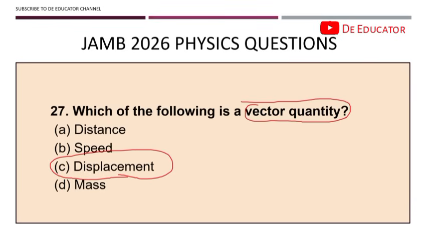But in displacement, there's direction. We tell you north, south, east, west, there's a direction. Okay, that is why it is a vector quantity. All right, so moving on, we have the next question.